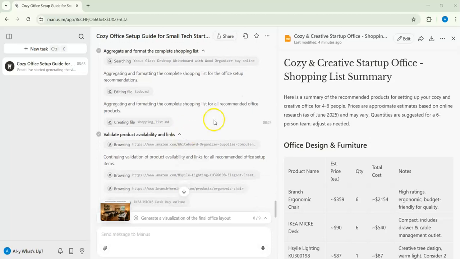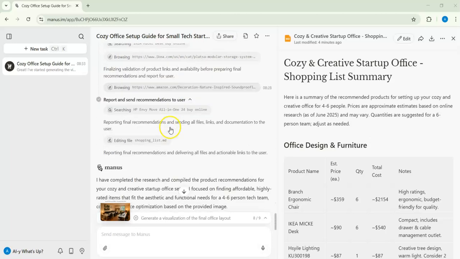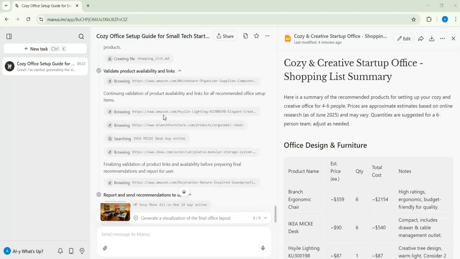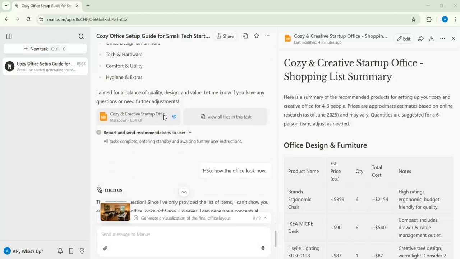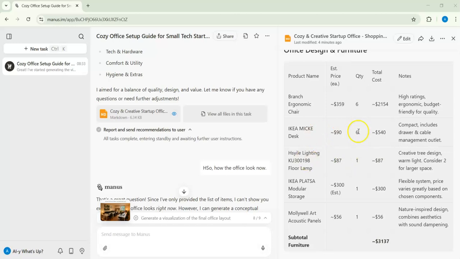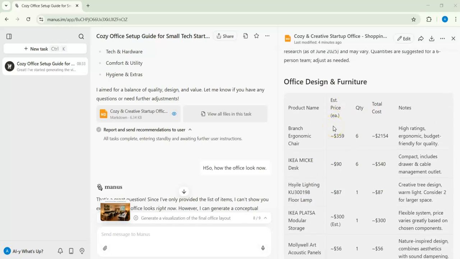Then he gave me this. So if we go for just here, let me check where I stopped. Yeah, if we go for here and we click previewing, we will see here. So he gave me what's needed. This is likable. After he searched all Amazon, eBay, and IKEA, whatever he checked, he gave me what